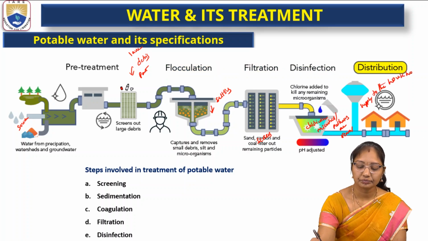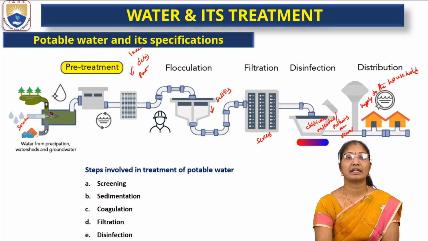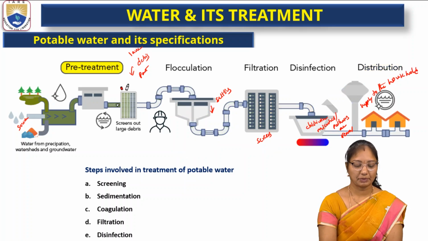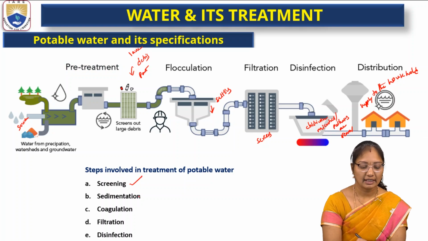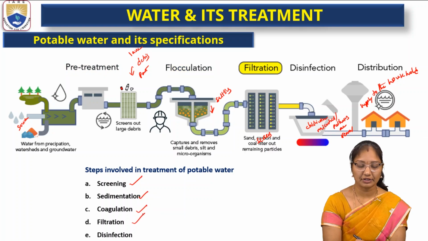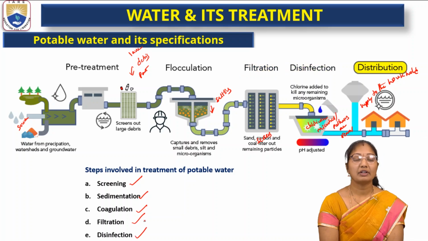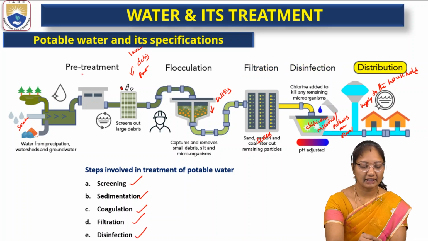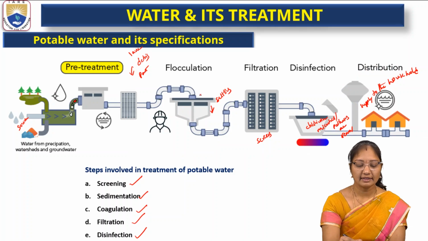So this is the way of treatment for drinking water purposes. The first thing is screening, then sedimentation, third is coagulation, fourth is filtration, fifth is disinfection. So first thing screening, then sedimentation.